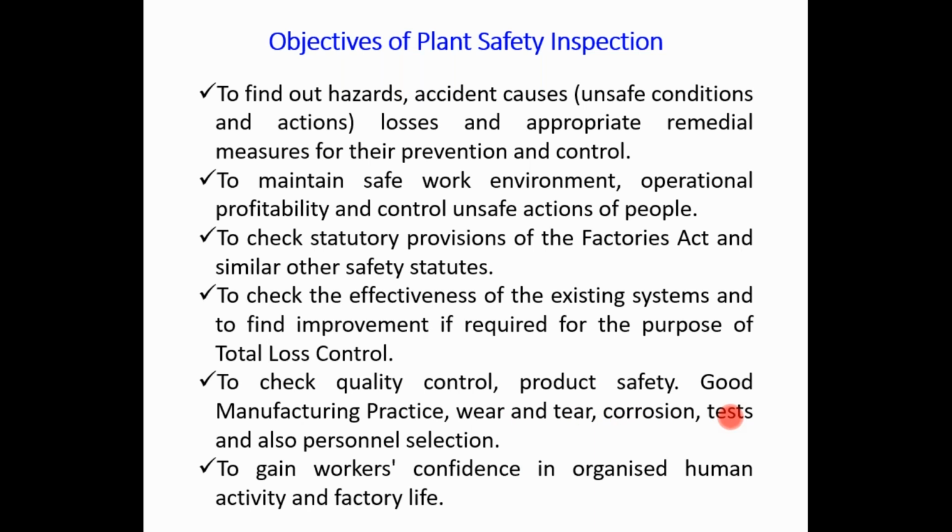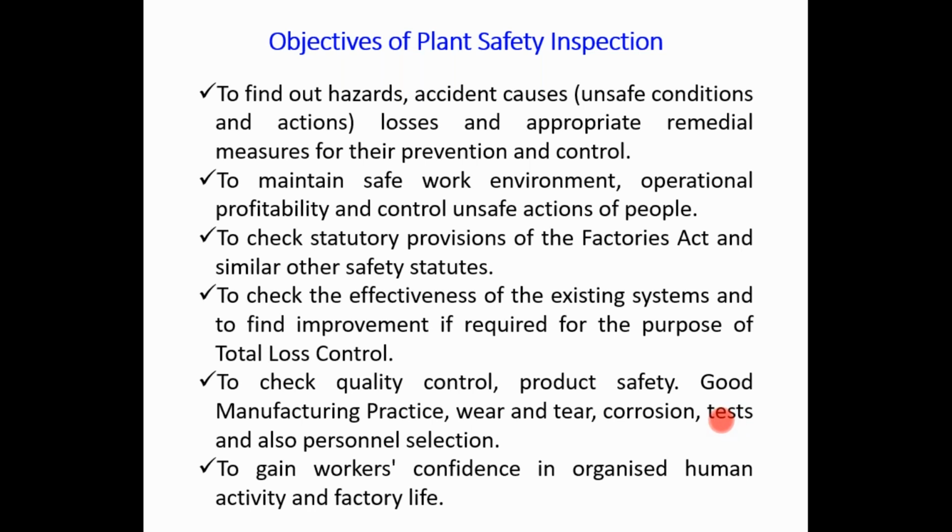So for quality checking, there are different parameters which may be tested or measured with the help of standard tests, and also the personnel selection. If someone is an expert in the test area, that may be a laboratory test, a mechanical test, or an NDT, that person should be there for the quality check.